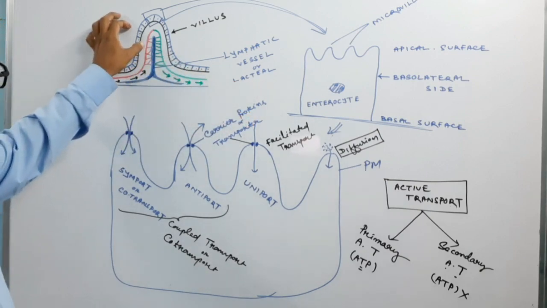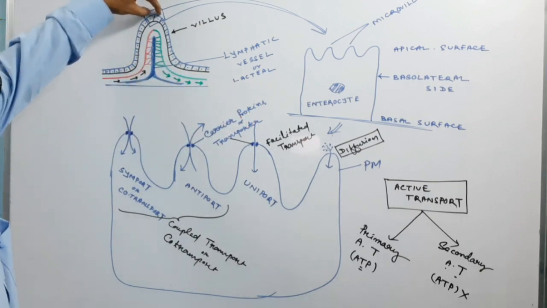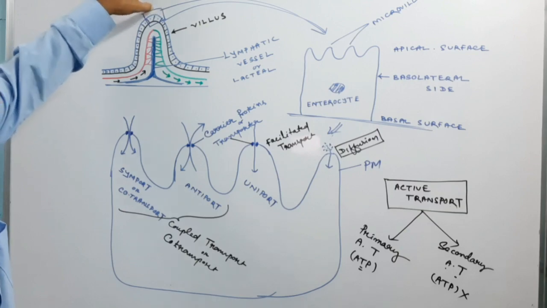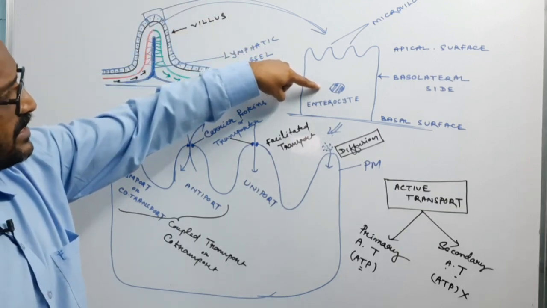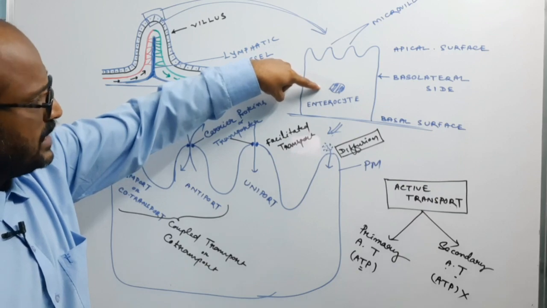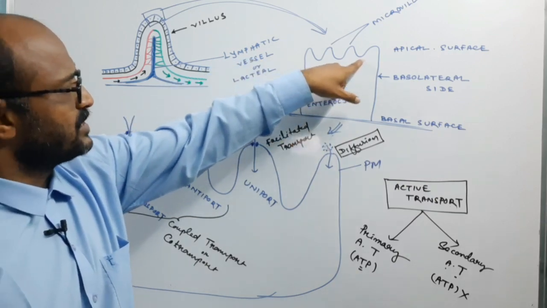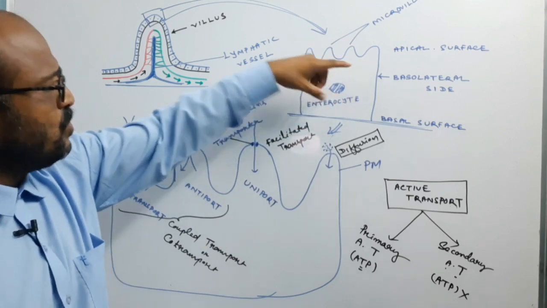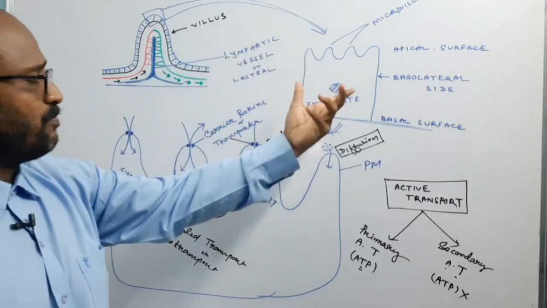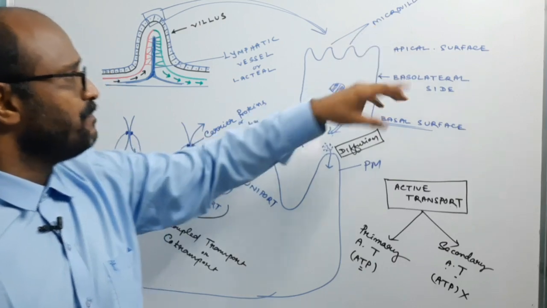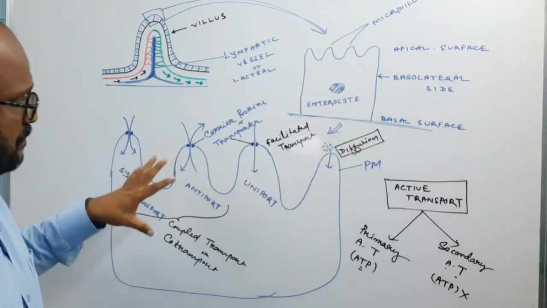If you take a single epithelial cell, the mucosal epithelial cell known as the enterocyte, its free surface forms a number of folds known as microvilli, for the increase of the absorptive surface, and these cells have a number of gates.